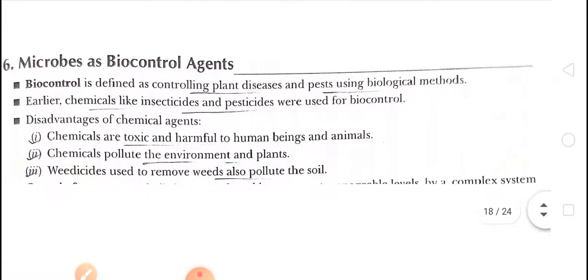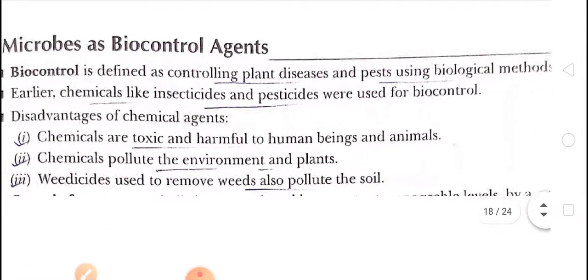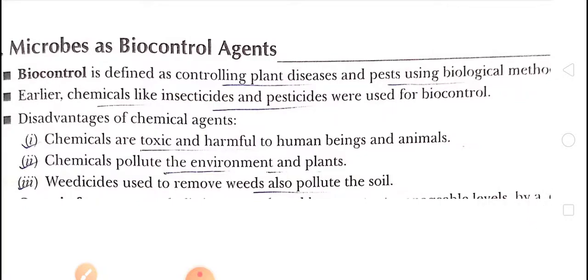Okay, next topic of the chapter, that is microbes as biocontrol agents. Okay, so children, basically we have seen that the farmers are using chemical fertilizers and chemical pesticides, insecticide sprays, and these chemicals are sprayed on the plants to get rid of insects. But we have seen that it is quite harmful.